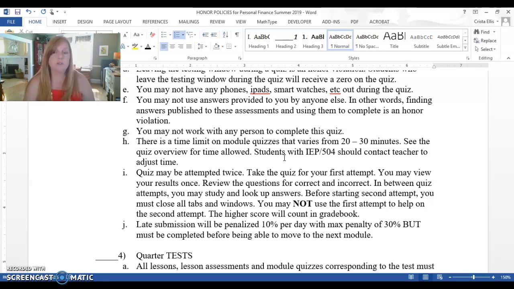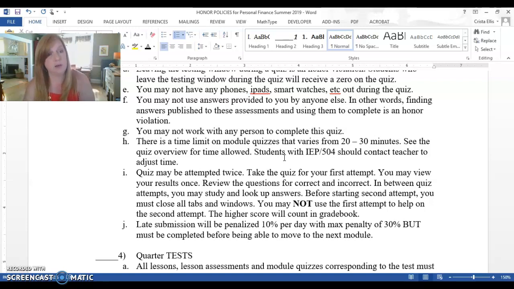Then what you're going to do is you must close all tabs and windows. You are not allowed to use the first attempt to help answer the second attempt. So you can't have the first one out and be looking at the answers in the first one while you're answering the second one. Both of them need to be closed, and then you have a fresh window open and you take the second attempt. We will count the higher score in the grade book, and late submissions will be penalized 10% per day.